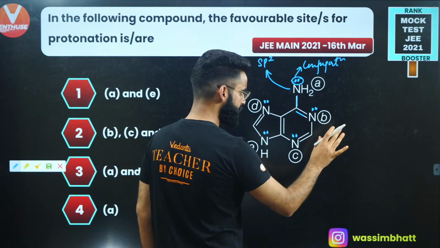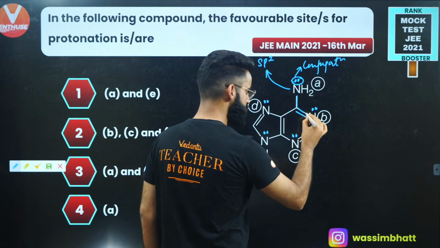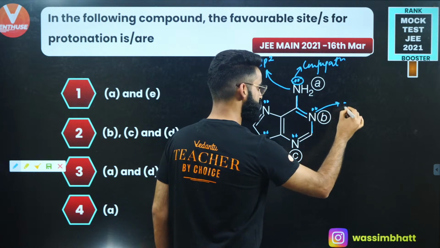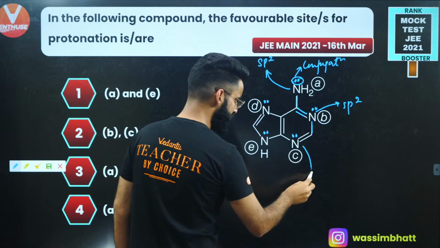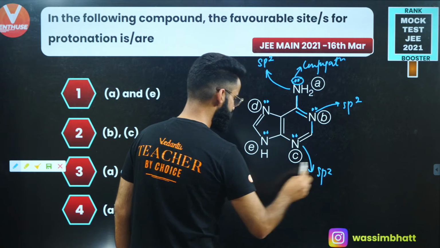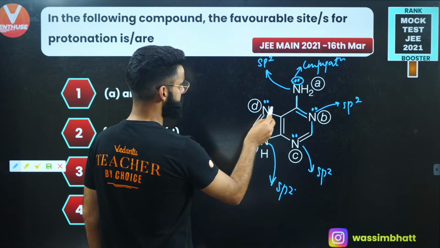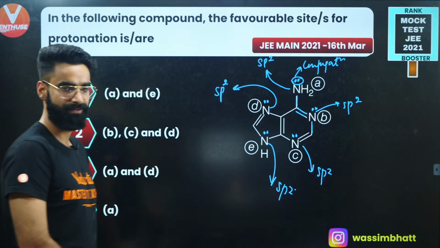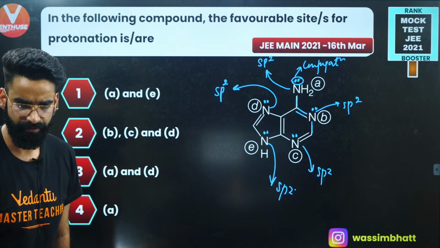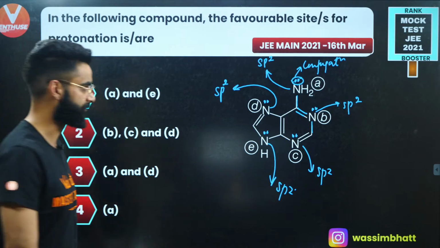It's not in conjugation, right? So I need to count this lone pair for hybridization. So 2 sigma and 1 lone pair. So again, it's going to be sp2 hybridized nitrogen. Similarly, this is also going to be sp2 hybridized. Similarly, this is also going to be sp2 hybridized, correct? Now I need to check wherein the lone pair is the most available, right? Wherever the lone pair is going to be most available, there only protonation is going to be favorable, right?